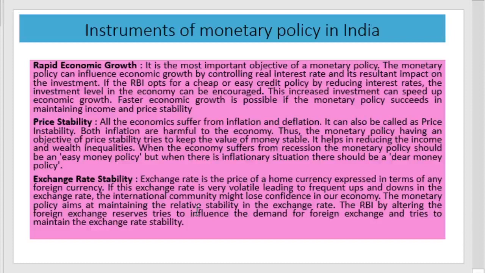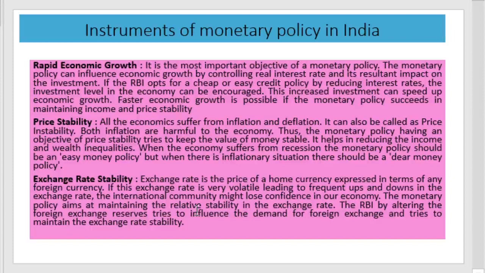Price stability helps the economy in reducing income and wealth inequalities. Easy money policy should be adopted during the deflationary period, and if the economy is facing inflation, then contractionary policy must be adopted. If the economy is facing a deflationary situation, then expansionary policies are used for maintaining price stability in the economy.